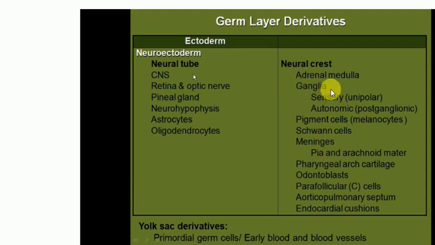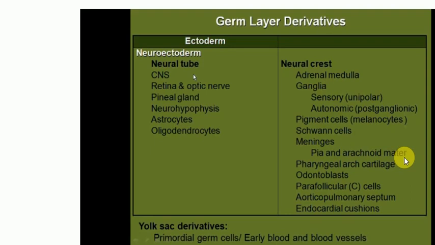Then all the ganglia in the peripheral nervous system are derived from the neural crest cells. And all the primary sensory neurons which collect information from the environment and bring it to the central nervous system. And all the autonomic postganglionic neurons are derived from the neural crest cells. Then the melanocytes in the skin are derived from the neural crest cells. The Schwann cells, the myelin producing cells of the peripheral nervous system, are derived from the neural crest cells. Then the meninges, the pia and arachnoid, are derived from the neural crest cells.